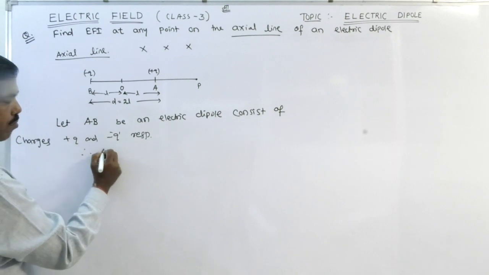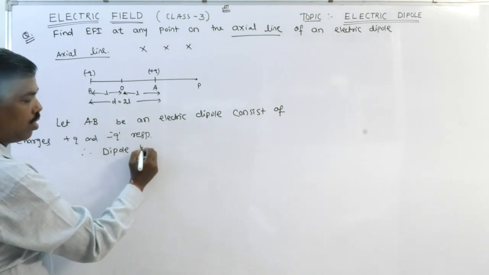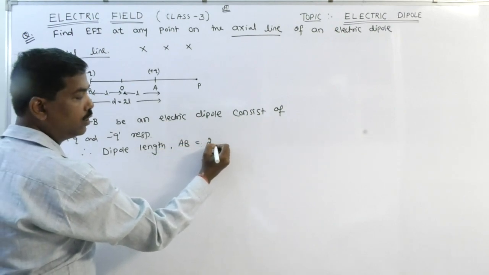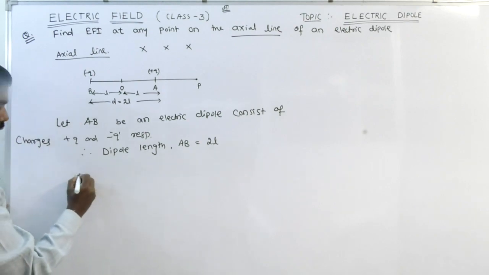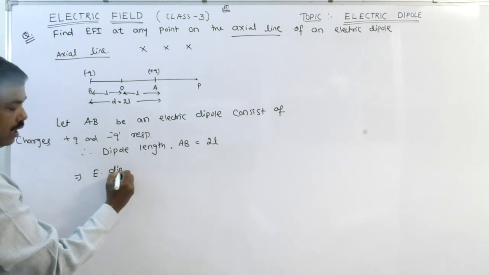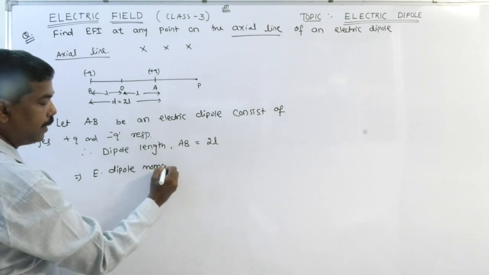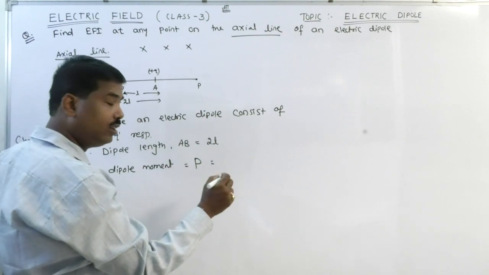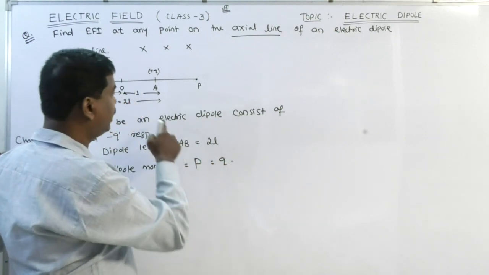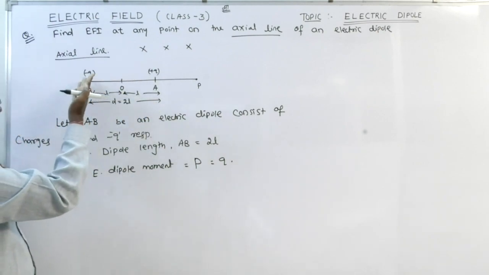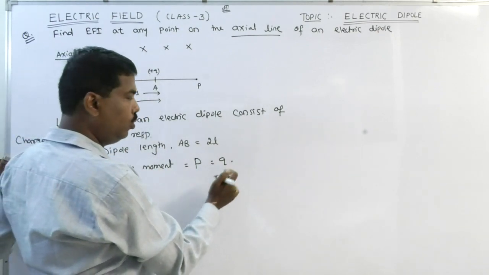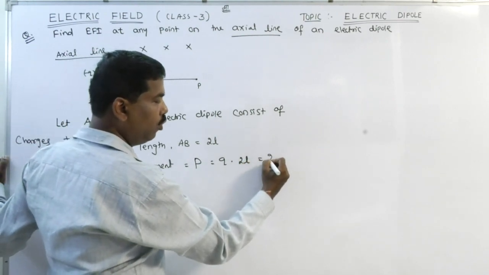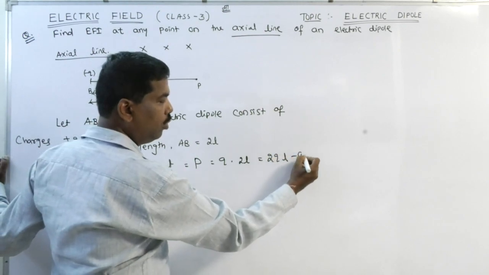Therefore, dipole length AB is equal to how much? 2L. This implies the electric dipole moment. Dipole moment means charge into length. Charge means Q, the magnitude of either charge, and the distance between them is 2L. So p is equal to 2QL. Let it be equation number 1.